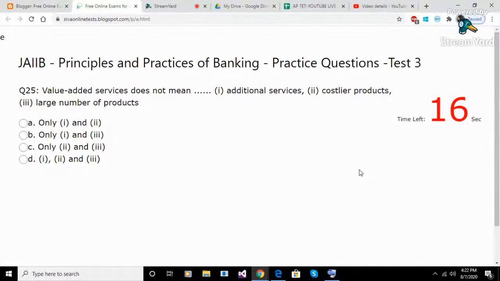Question 25. Value-added services does not mean: 1. Additional services, 2. Costlier products, 3. Large number of products. Option A. only 1 and 2. Option B. only 1 and 3. Option C. only 2 and 3. Option D. 1, 2, and 3. Answer C. only 2 and 3.